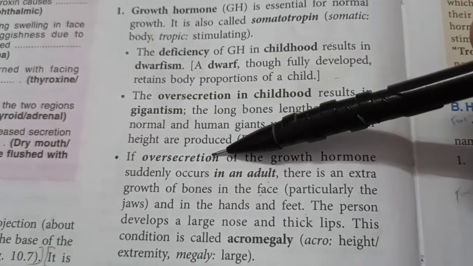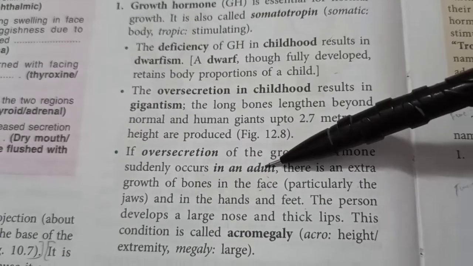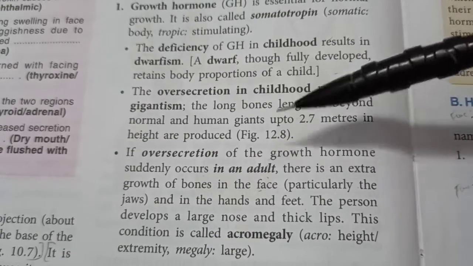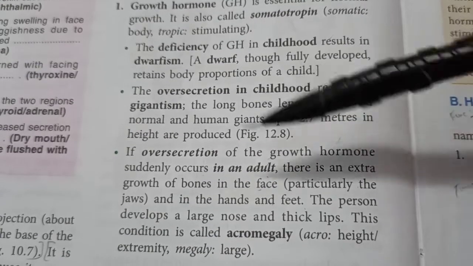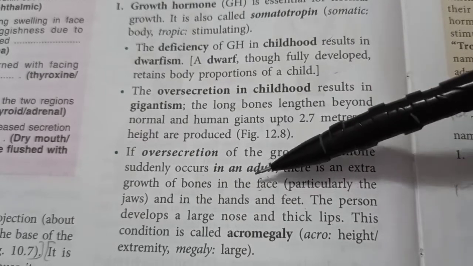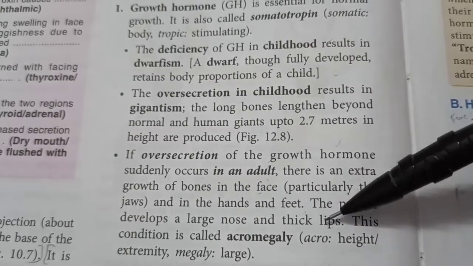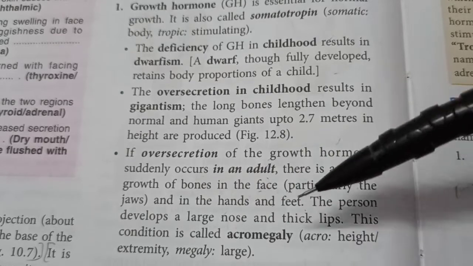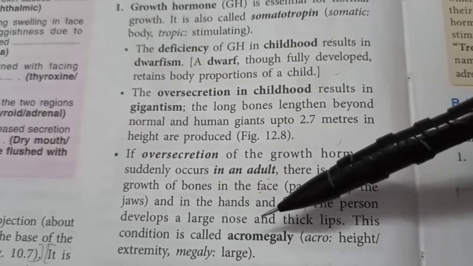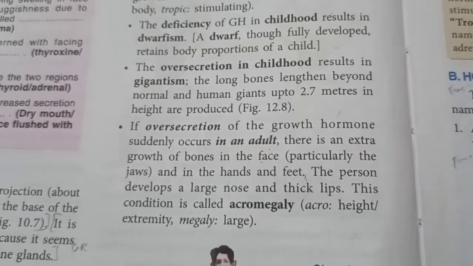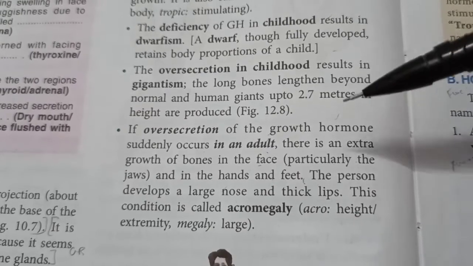If there is over secretion of the growth hormone in adult, see, after you are an adult, your height cannot grow. So now if there is an over secretion of growth hormone, what will grow are simply the bones of your face and the hands and the feet. Your nose will become large and your lips will become thick. This condition is called acromegaly. No, Shrek did not have this disease.